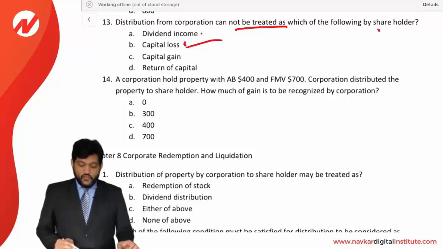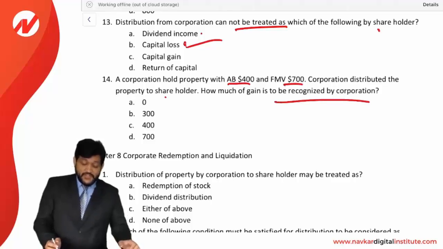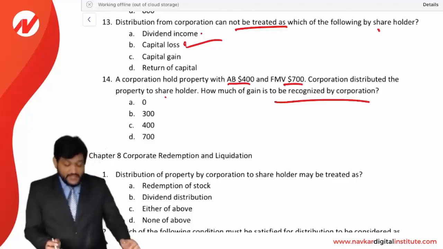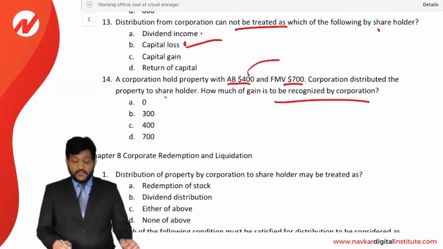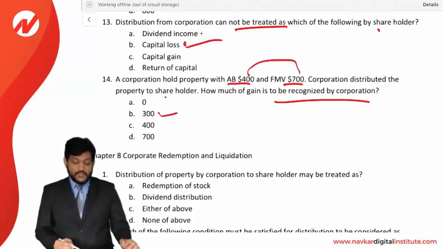A corporation holds a property with an AB of 400 and FMV of 700. The corporation distributed the property to the shareholder. How much gain is to be recognized by the corporation? Okay, fine. Very simple. Adjusted basis is 400 and FMV is 700. So there is an appreciation in the property of 300. So 300 of the gain is to be recognized. Answer is B option. That's a very simple question.